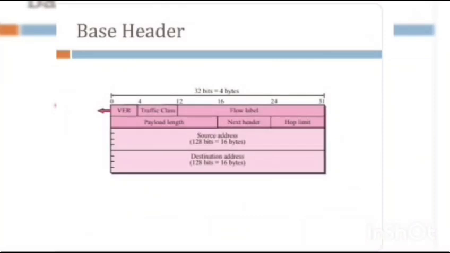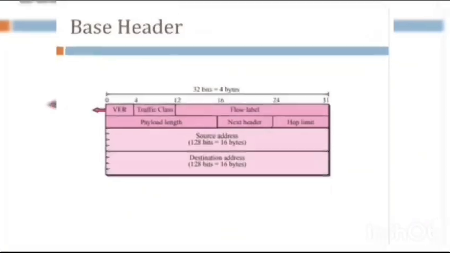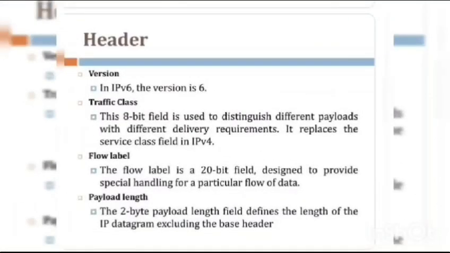Next concept is IPv6 packet format. Base header: total equal to 32 bits, equal to 4 bytes. First row: version, traffic class and flow label. First, version. In IPv6 the version is 6. Secondly, traffic class. This 8-bit field is used to distinguish different payloads with different delivery requirements, and flow label and payload length.